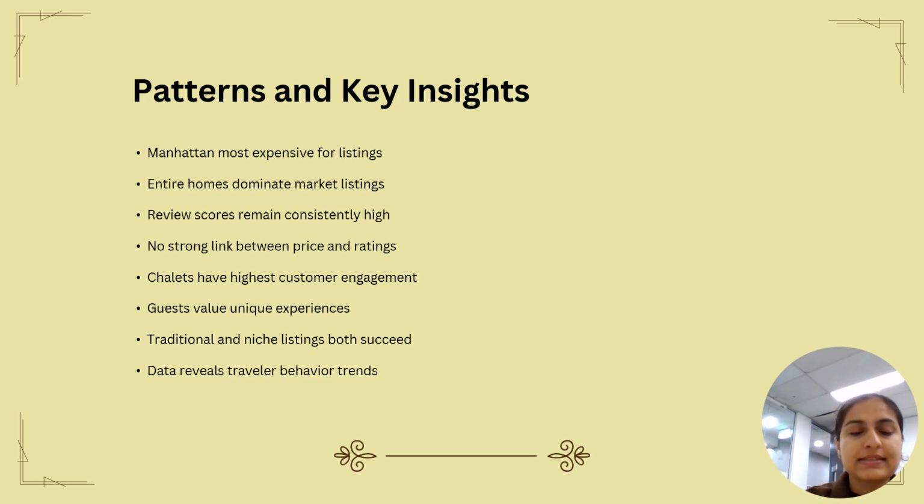So my first slide is the patterns and the key insights. In this one, we learned that Manhattan is the most expensive borough in the New York Airbnb listings, and entire homes are the most listed and also cost the most. And review scores are very high across all property types, which means that even the cheaper listings can get great ratings.